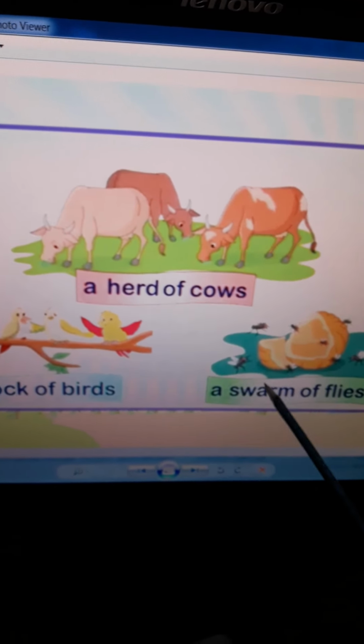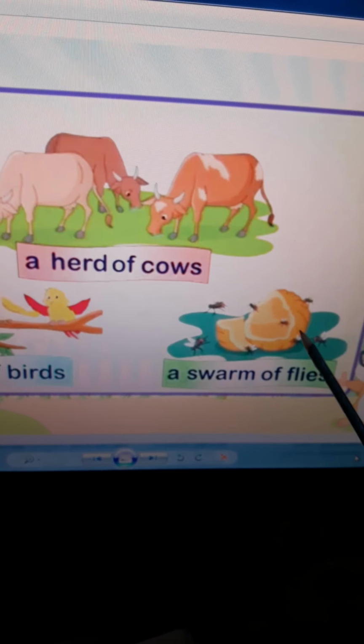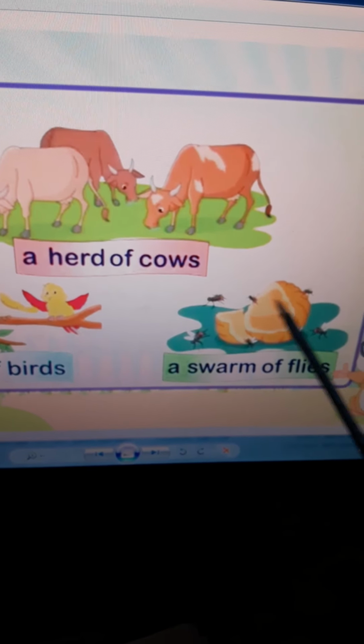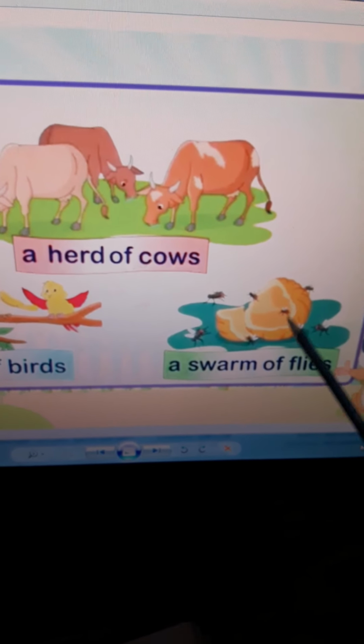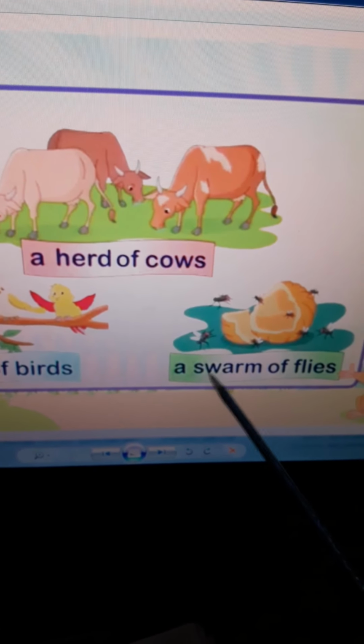In the same way, there are a lot of bees, you can see over here. Okay, this is a group of bees. So what is the name of the group of bees? We will say a swarm of